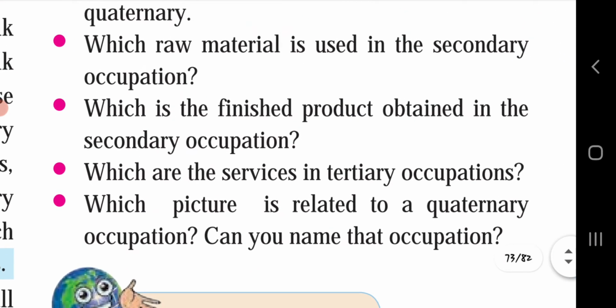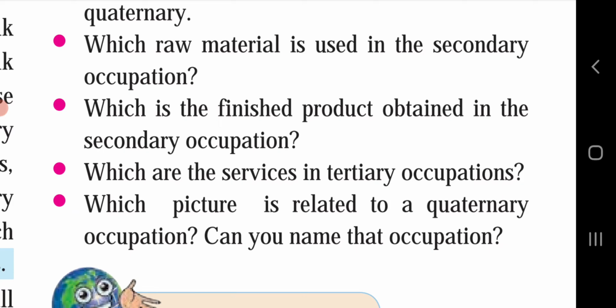Next one, which raw material is used in the secondary occupation? If you see, in the secondary occupation, the raw material used is sugarcane. Which is the finished product obtained in the secondary occupation? Sugar is obtained by using the primary product and finishing it in the secondary occupation.